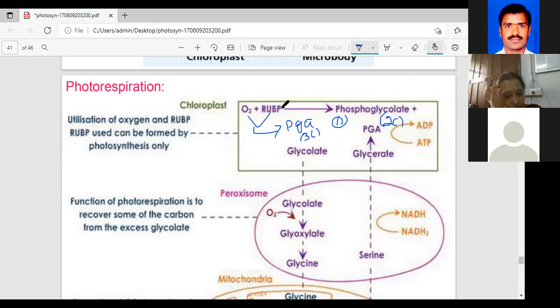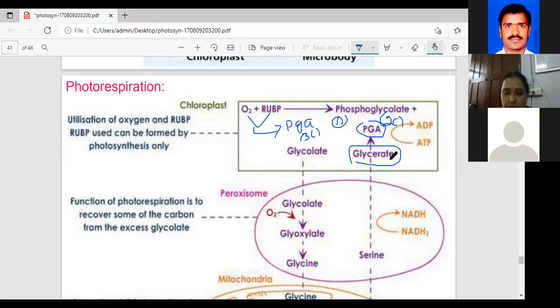Next, PGA is used in the Calvin cycle. The phosphoglycolate is dephosphorylated to form glycolate. This whole process you can observe in the chloroplast only.